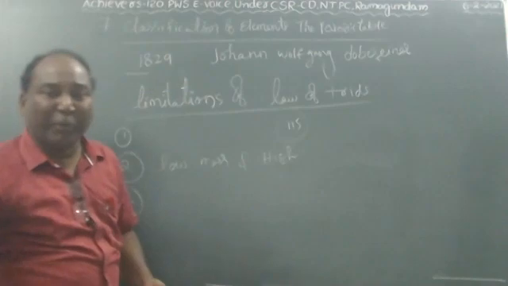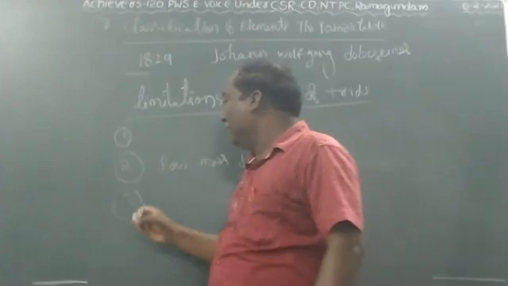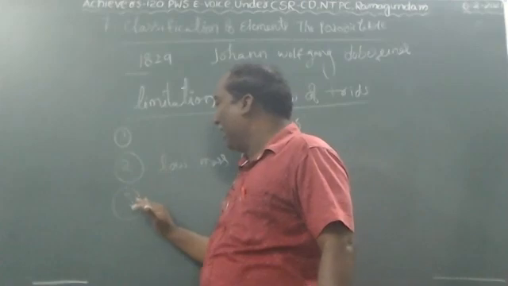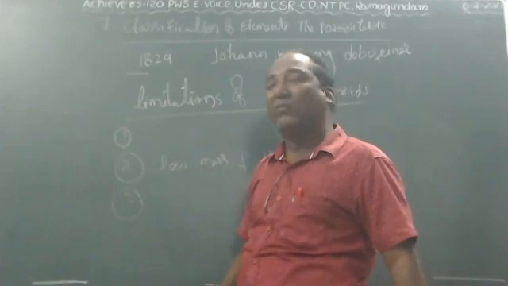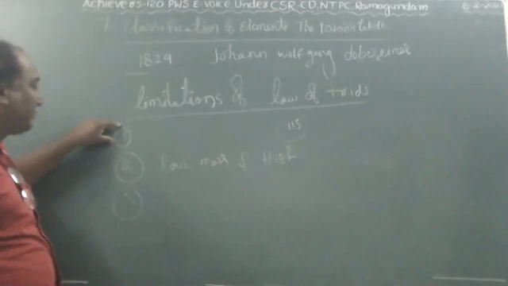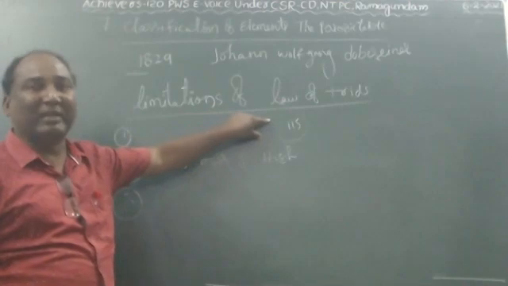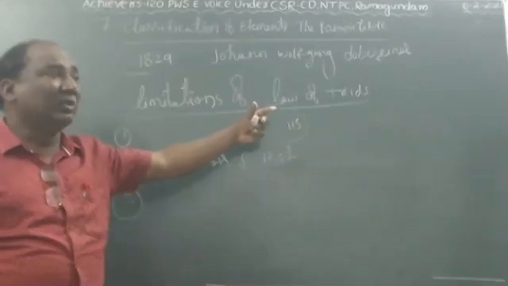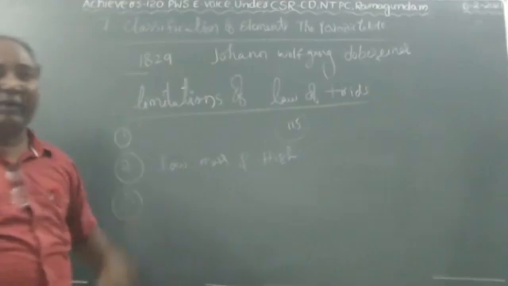When the technique was improved to measure the atomic weight accurately, this law was unable to be strictly valid. These are the limitations of the Dobereiner law of triad. Once again, very important for 2 marks of limitation, children. First one, all the known elements he could not arrange in the form of triad. At that time, how many elements were discovered? Dobereiner could not arrange that many elements in the triad form.